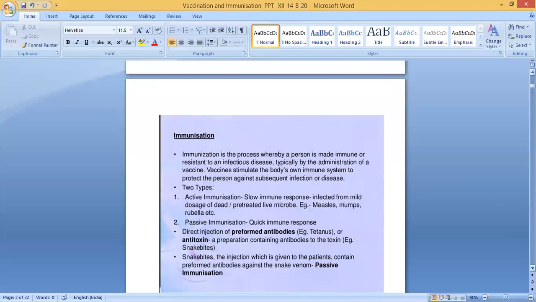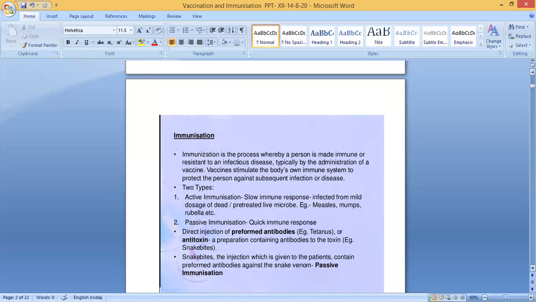Then immunization. What is meant by immunization? Immunization is a process whereby a person is made immune or resistant to an infectious disease, typically by the administration of a vaccine. So vaccination means injecting the pathogen or a mild dose of bacteria or virus, that is called vaccination. Immunization means the body starts to produce the antibodies to kill that pathogen, that is known as immunization.